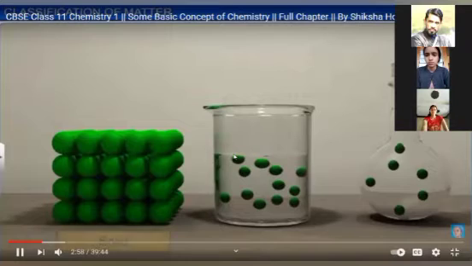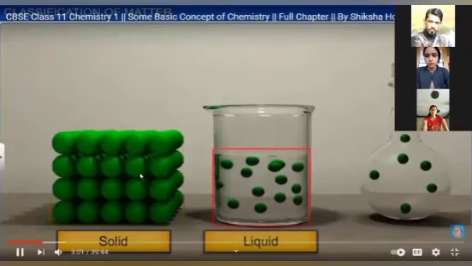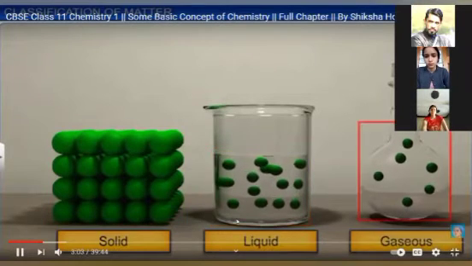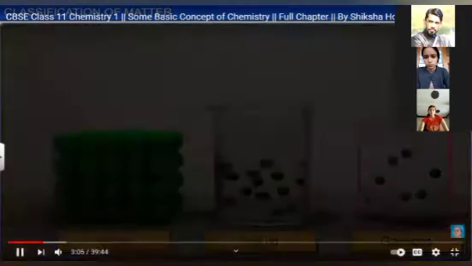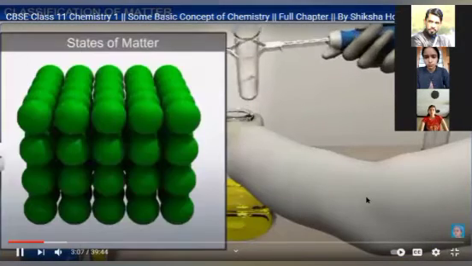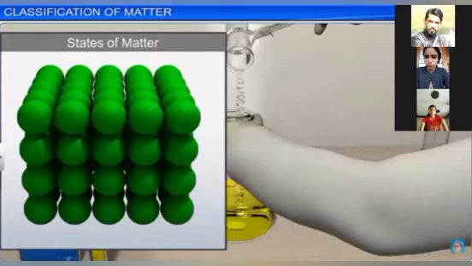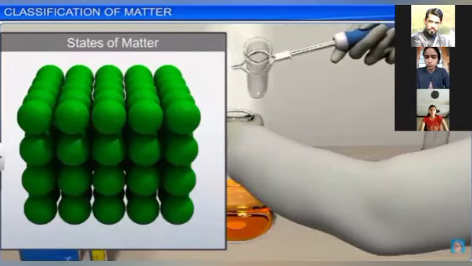You can see movement easily. In solid, there is no movement. In liquid, there is less movement. In gas, there is free movement. Now, let's see in detail what is inside the solid, liquid, and gas.